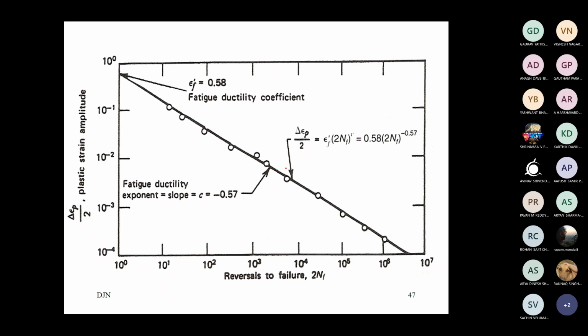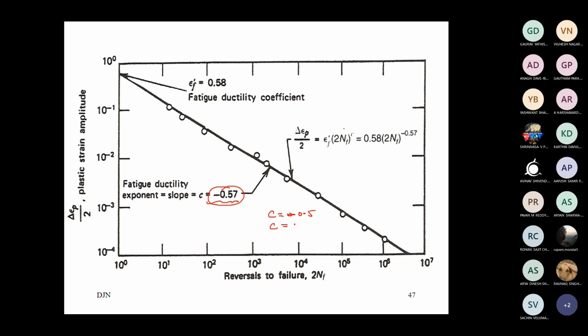Similarly, this is a Coffin-Manson plot, plastic strain amplitude. Here C is nothing but the slope of this particular curve. Coffin showed from his experiments that the C value will be minus 0.5.